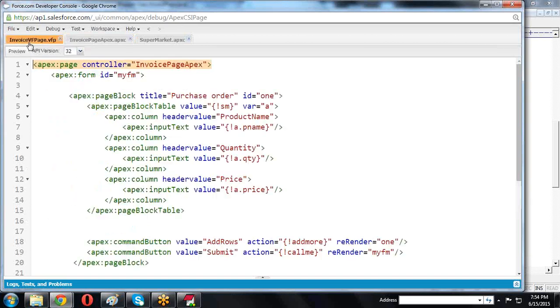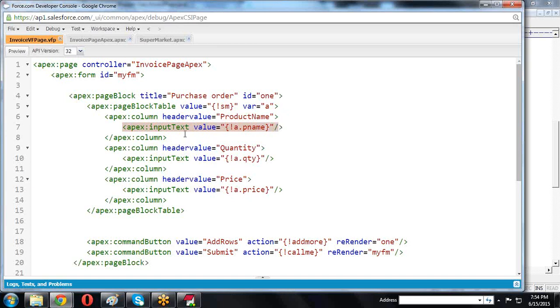Now open this Visualforce page. In the Visualforce page, I am creating a page block titled purchase order. Now a page block table, in which I am passing the supermarket list, with variable name A. Whatever items are in the list, it displays here. The header value is nothing but the columns. In the page block table we are creating some columns. The column header value is product name, and an input text with the value A dot product name.